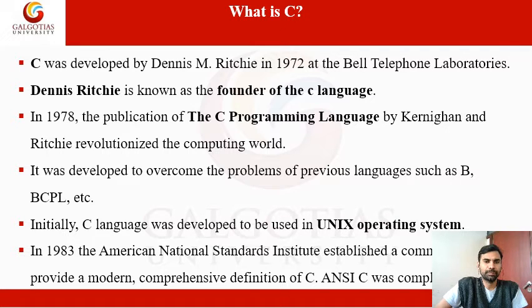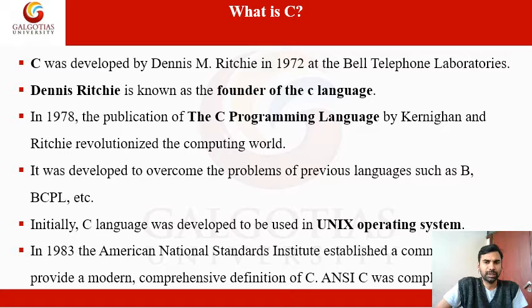After C was developed, it was first used in the Unix operating system. The Unix operating system is completely developed in the C language. Every kernel, every program inside, the driver programs, all computer hardware programs are written only in the C language.